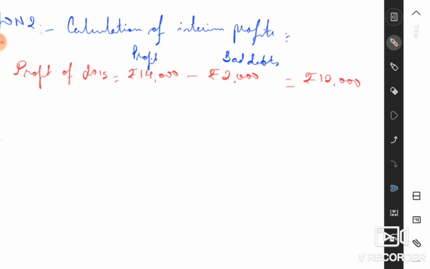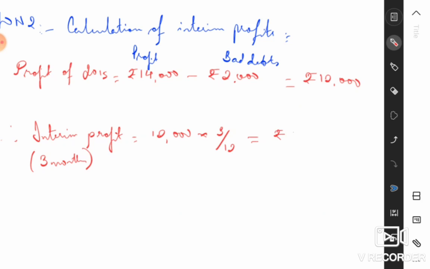So now you can calculate, therefore, interim profit. Interim profit is for January, February and March. He died on 31st of March. So January, February and March, 3 months. Okay, interim profit will be 12,000 multiplied with 3 divided by 12. So profit for 3 months is equal to rupees 3,000.